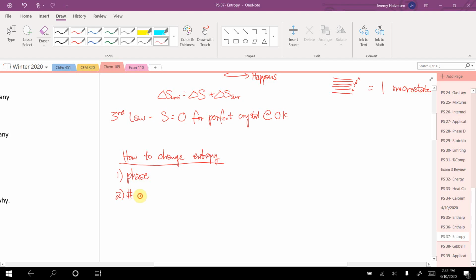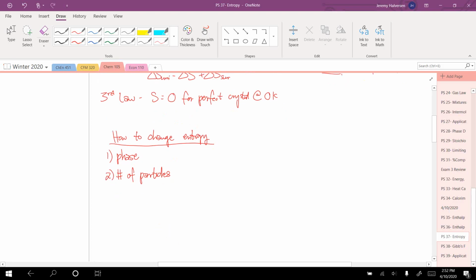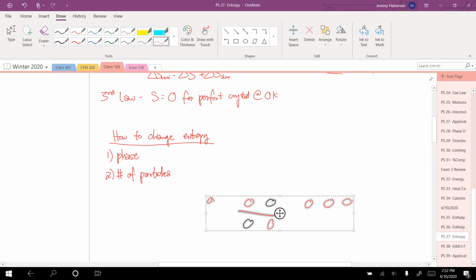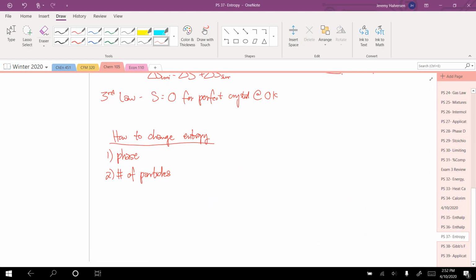Secondly would be the number of particles. Okay, so if I have one particle, how many ways could I arrange that? Only one. But if I had two particles, all of a sudden there's two ways to arrange them, right? So here's one particle, here's two particles with two ways. If I had three particles, all of a sudden there's 6 ways to arrange them. So you can see the more particles I have, the more ways I can arrange things, the more I can make things disorganized and disperse energy. So number of particles has a big effect.